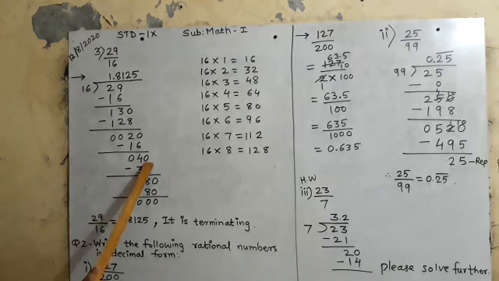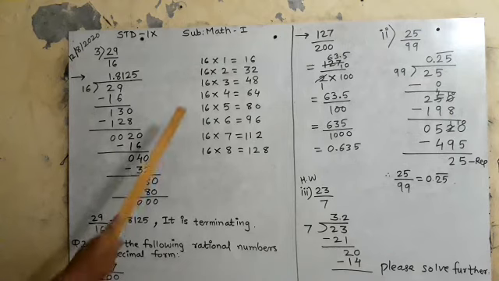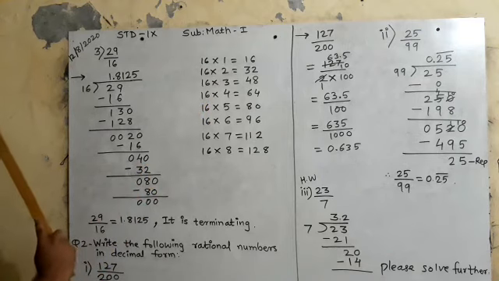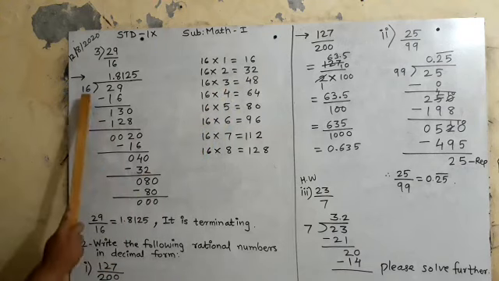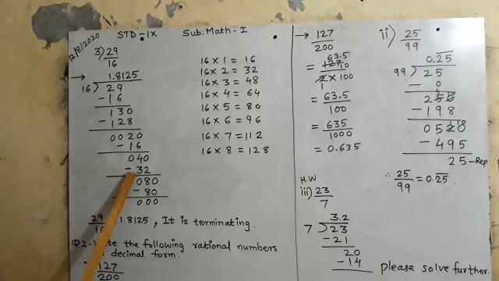हमने बढ़ाया. Okay, so 16 3s are 48. 16 2s are 32. So is 48 okay? No. Is 32 okay? Yes. So 16 2s are 32. Is it clear? Now 40 minus 32 is 8. So can 8 come in the 16 times table? No. I will increase this 0. ये 0 हम बढ़ा रहे हैं बार बार.